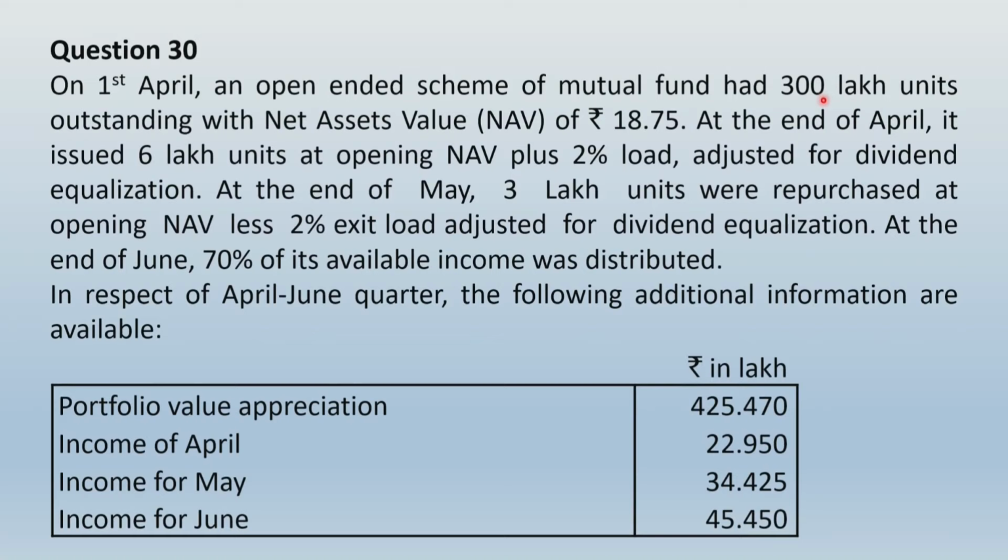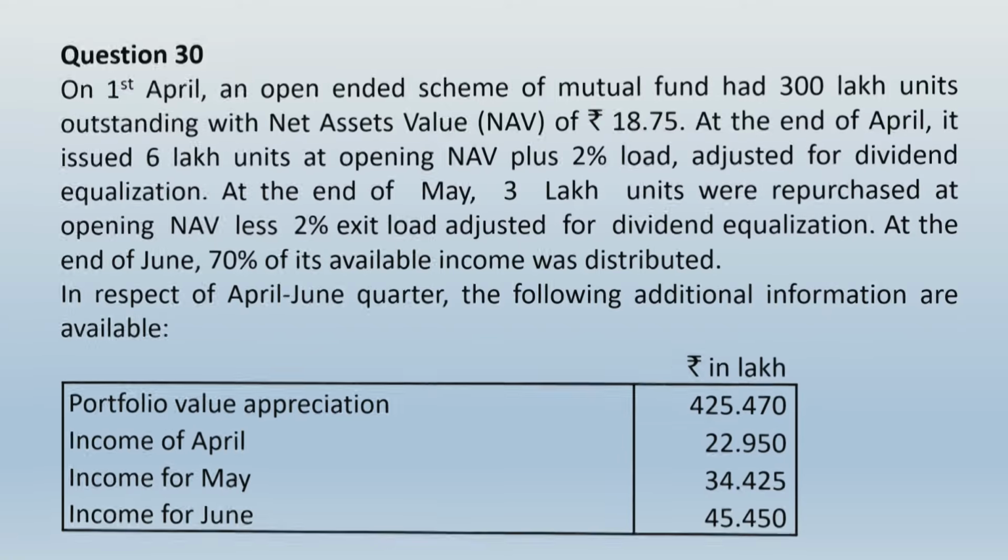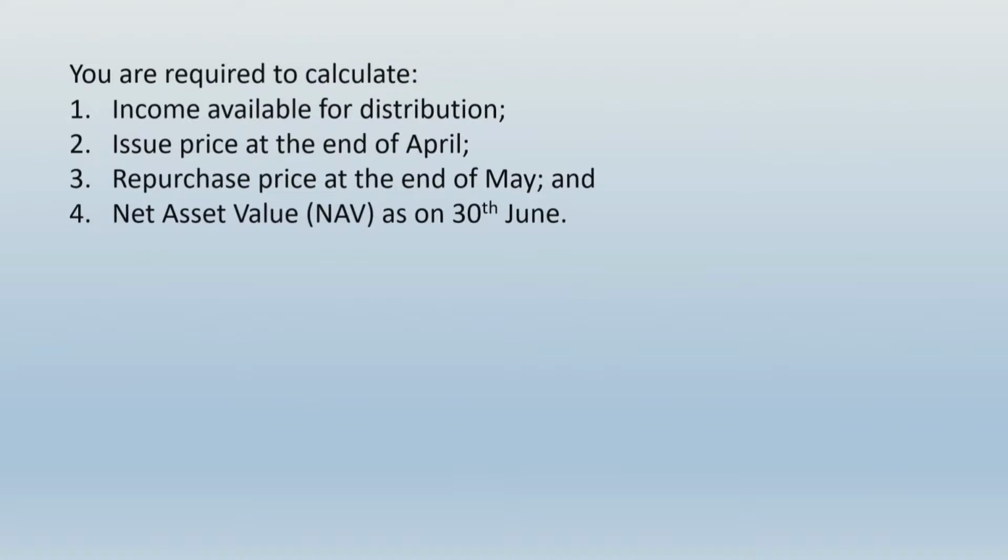So any new units, if these are issued, these will be issued not at the opening NAV. You have to make two adjustments. One will be the entry load and one will be the adjustment for dividend equalization. What we will do, we will first make adjustment for dividend equalization, and at a later stage we will be making adjustment for the entry load and exit loads. So let us see how to write up the solution.